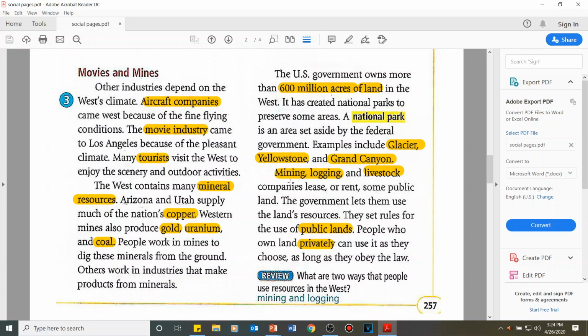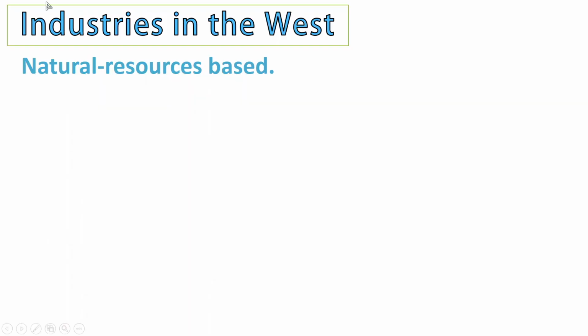Let's continue discussing the industries. Mining, logging, and livestock companies lease or rent some public land. So the government lets them use the land resources. They set rules for the use of public lands. People who own land privately can use it as they choose, as long as they obey the law. So I'm going to summarize this page right now in some PowerPoint presentations over here. We're going to discuss the industries in the West. Okay, so these industries are based on natural resources, which means that they directly need natural resources in order for them to start.